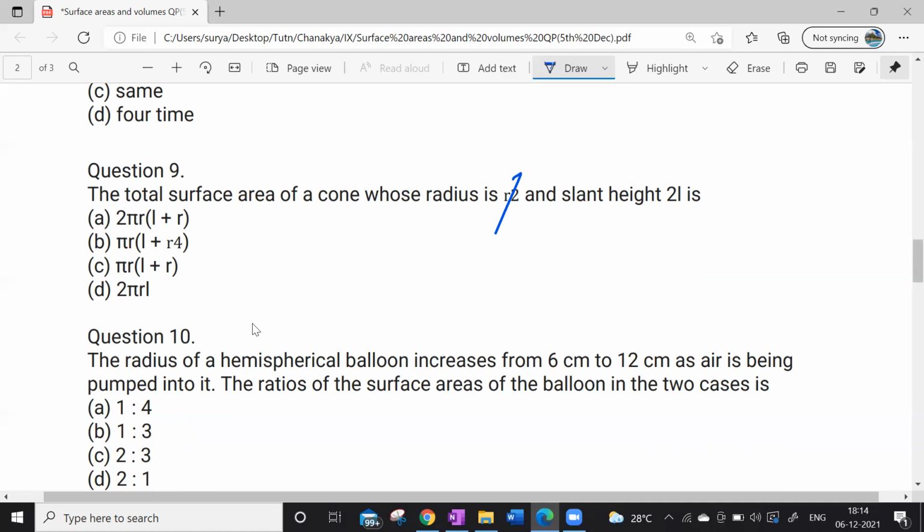Can you hear me? The pi R square plus... Guys, can you hear me? Yes, sir. What is the answer of the ninth one? Wait. No one should tell. I'll ask someone. Wait.